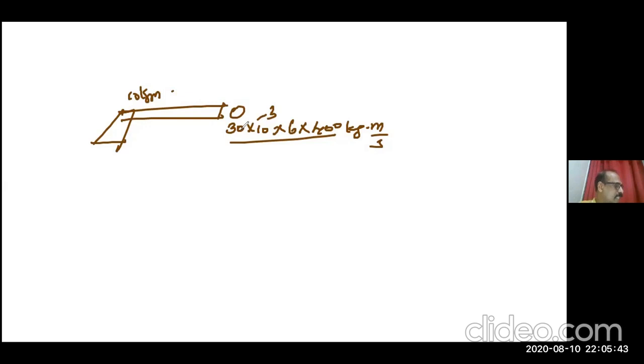What force in Newton is necessary to hold the gun in position?